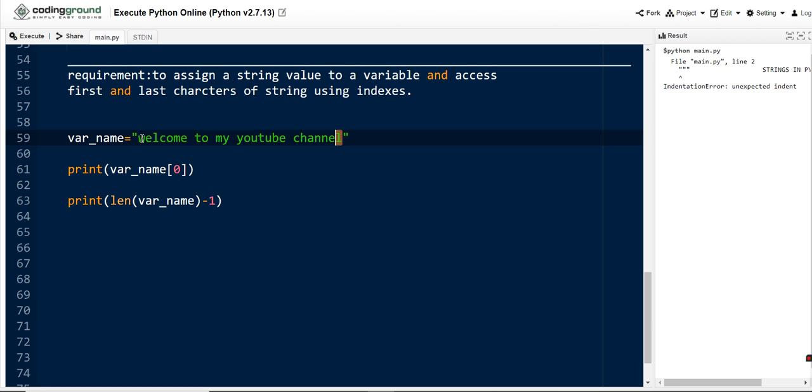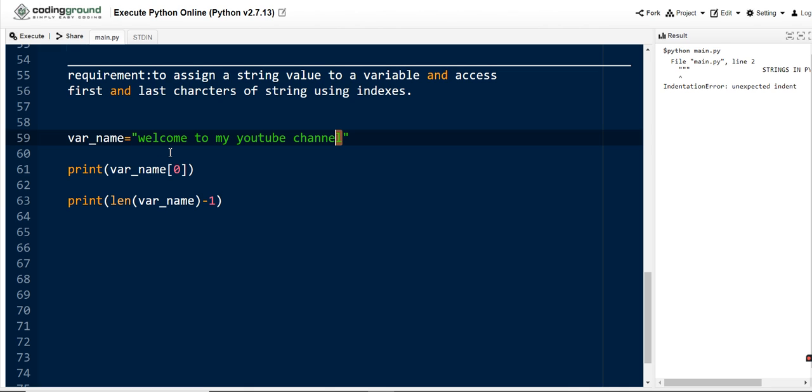To get the first character, we can write it like this: var name of 0. When we keep this in a print statement, we will get the first character of the string value, that is W. To get the last character index, we are using one technique, guys, that is the len function. Through the len function we get the length of the string. So len of variable name, and here the variable name is var name. When we write it like this, we get the length of the string.